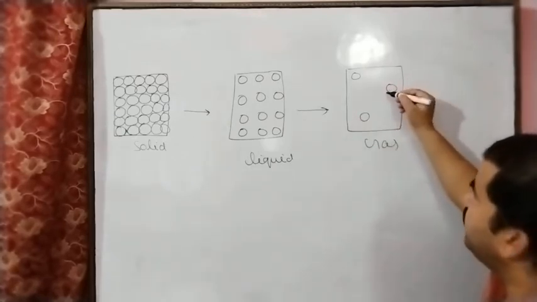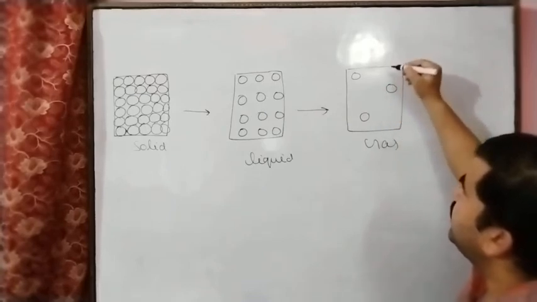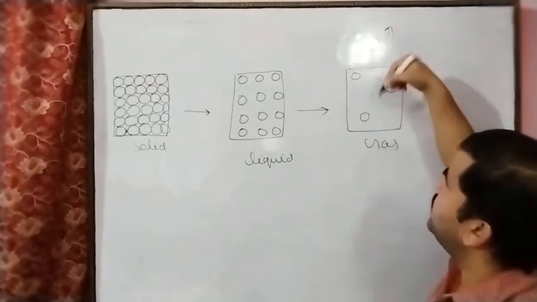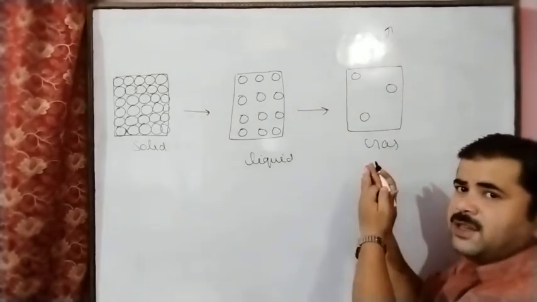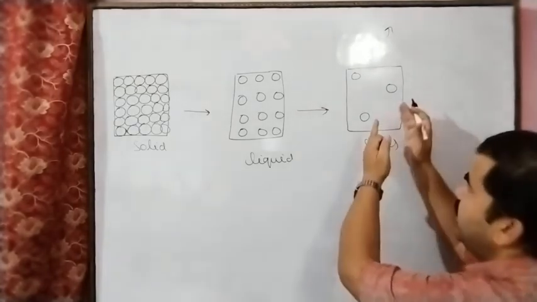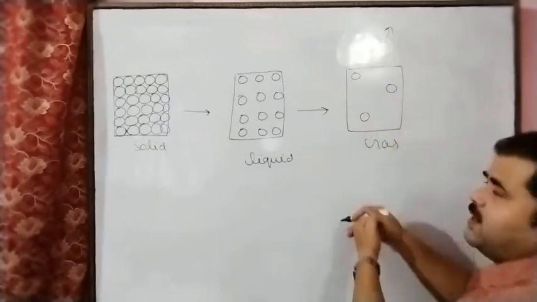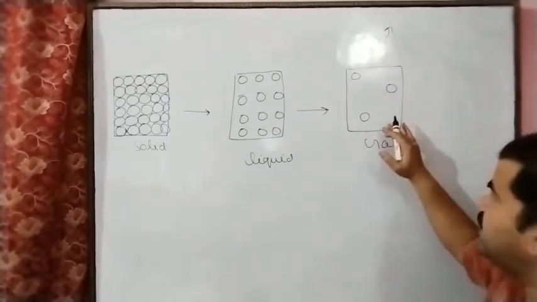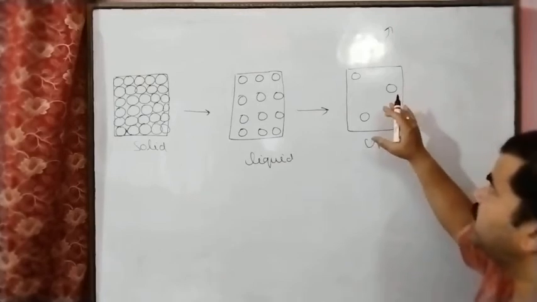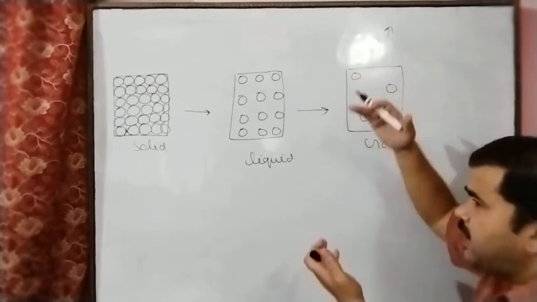And when the interparticle spaces decrease, the energy is released. So if we cool the gaseous state, by cooling these particles interact with each other.